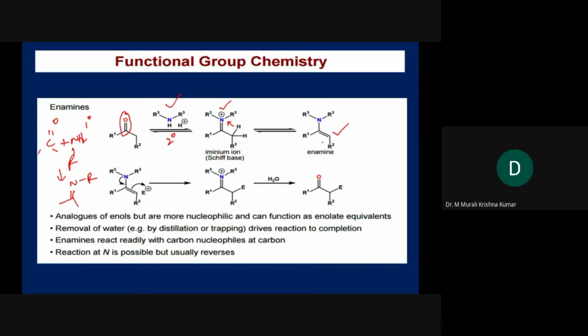Whenever in a heterocycle we have this type of fragment, like in the case of pyrrole, we have it like this. If this type of setup is needed, then you can opt for a reaction like enamine formation. In this way, this is how we try to design a synthetic protocol.